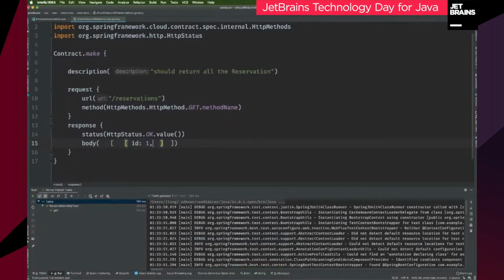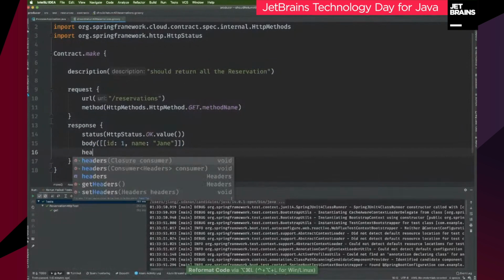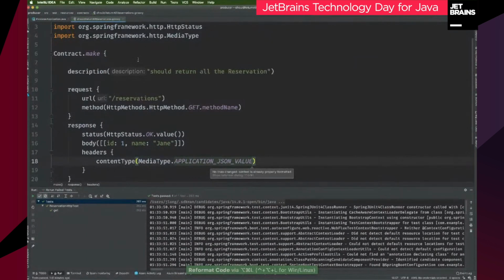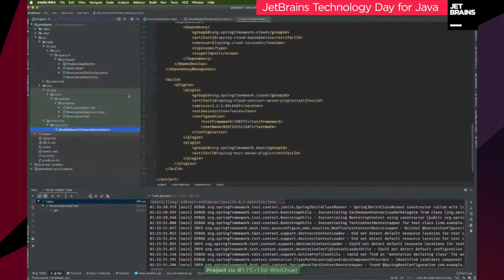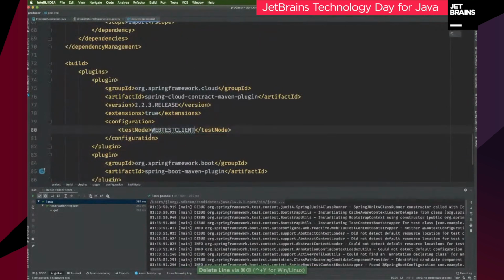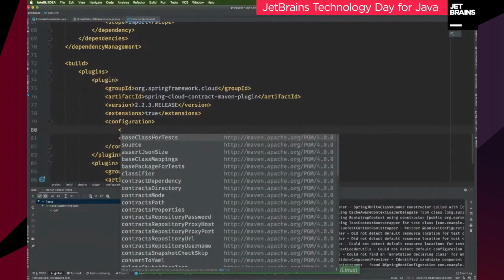And again, this is going to get transpiled at compile time into a test. And so that's where we actually get into, we have to actually modify the build here a little bit to make that work. So content type, I expect will be MediaType.APPLICATION_JSON_VALUE. Now this is a Groovy contract, but something has to enforce that contract, right? That's where the build comes in. So the build, I need to customize that here a little bit. The test, I'm going to say that this is an explicit test, and I'm going to provide a base class.